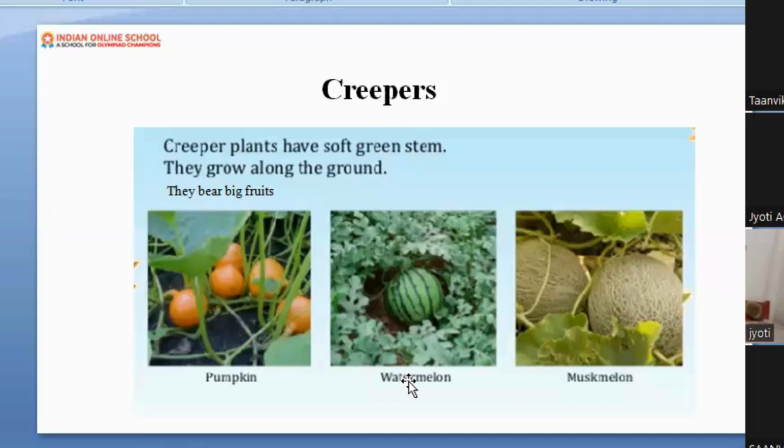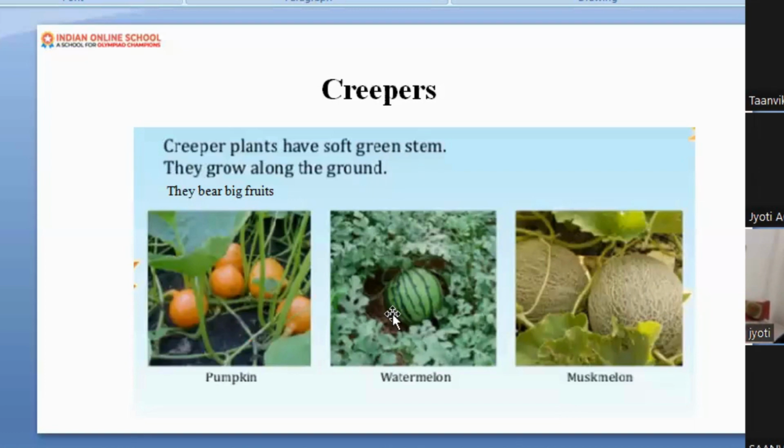Understood? Can you tell me one difference between creepers and climbers? Why is it called a creeper and why is it called a climber? Yes, Tanvika? Creepers grow along the ground because they are very weak. Climbers climb and they need support. Oh my goodness, perfect answer, dear.